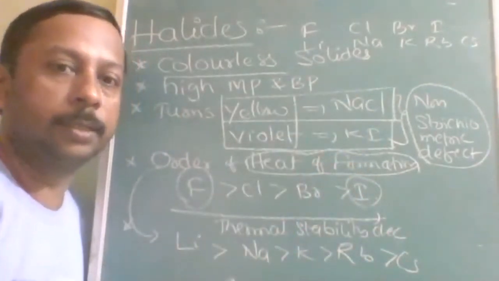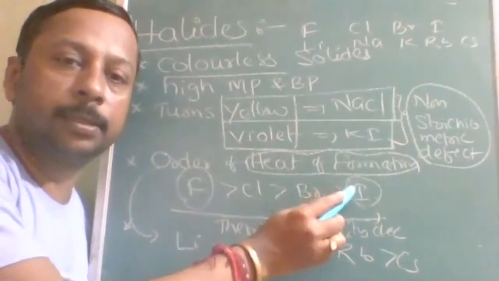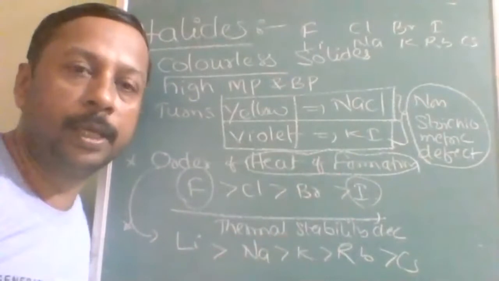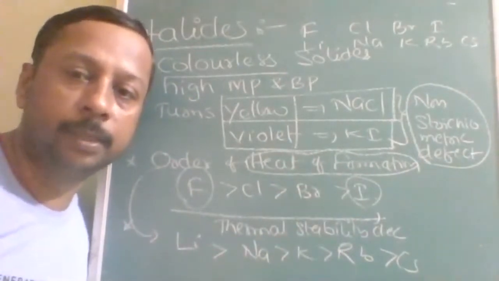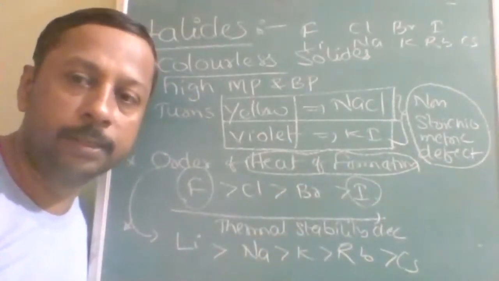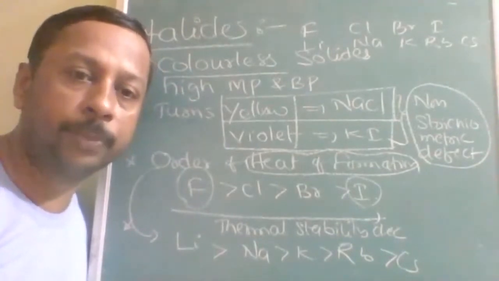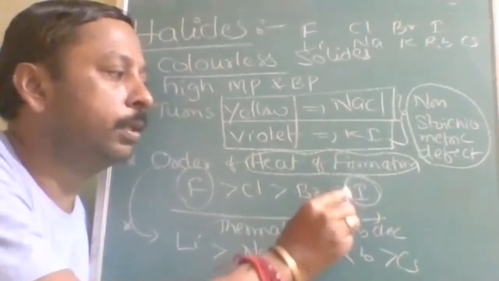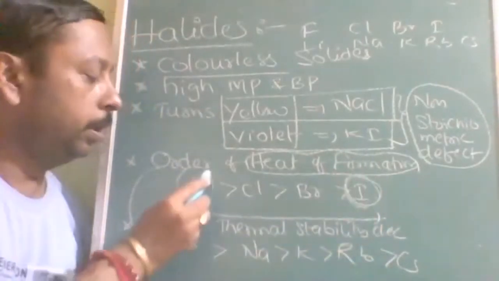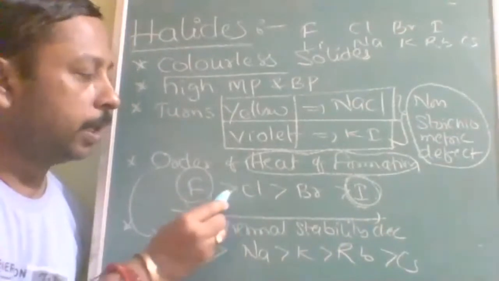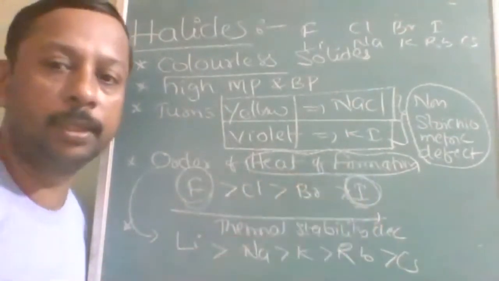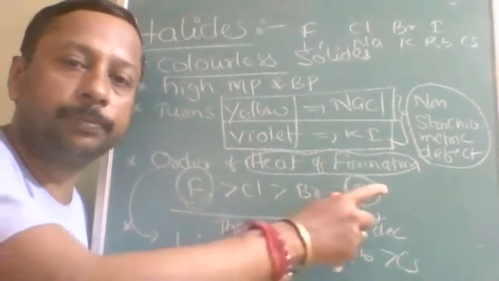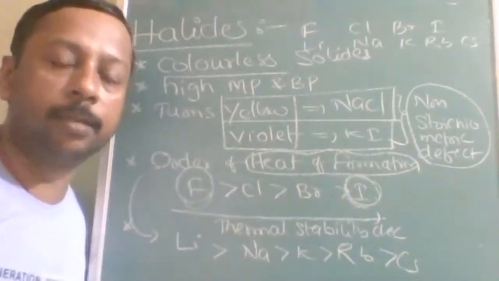Understood? Less heat liberated means more energy remains within that compound. Any compound having higher energy is considered to be unstable. So lithium iodide is highly unstable. Lithium fluoride is highly stable because it already lost the energy during the heat of formation. Understood? So lithium fluoride is highly stable and lithium iodide is unstable.